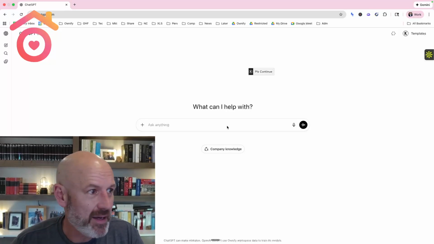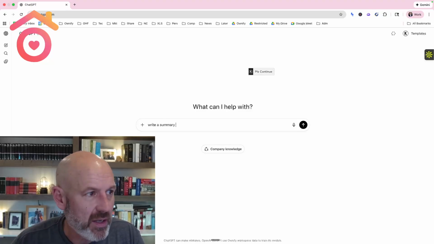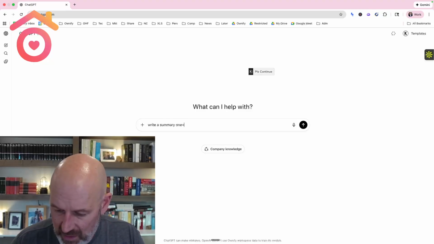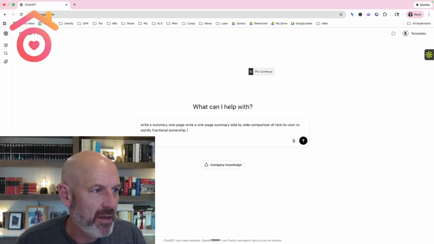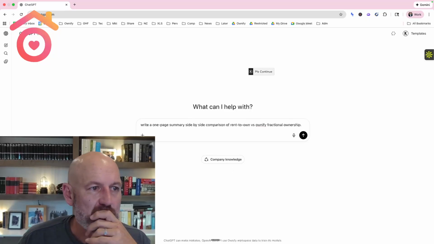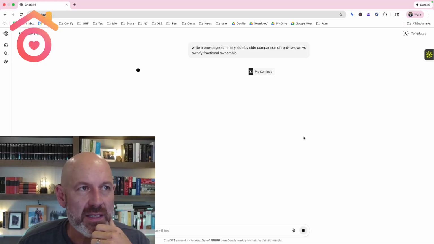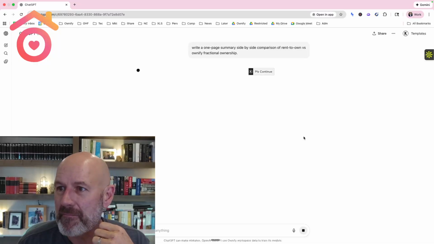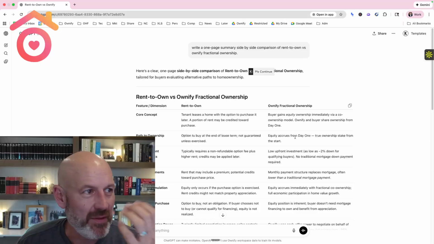So I am going to ask it, write a 1-page comparison. I'm going to do this side by side. Write a 1-page summary side-by-side comparison of rent to own versus Ownify fractional ownership. Let's see what it comes up with. It's going to search the web. It's going to reticulate the spline, and well, let's see what it did.